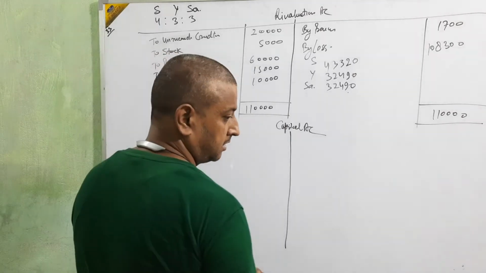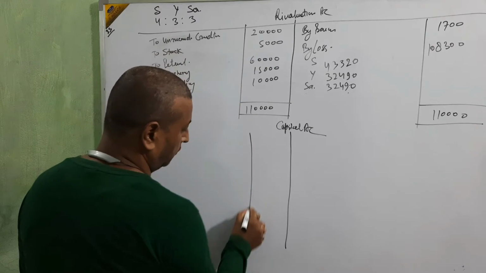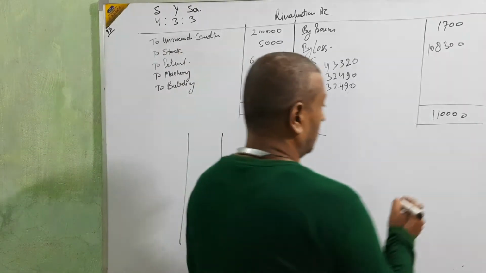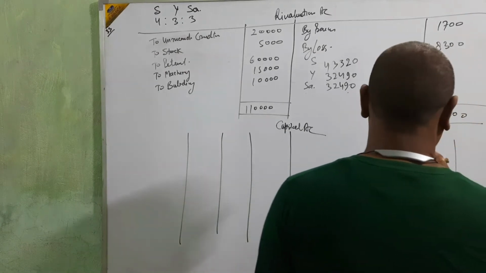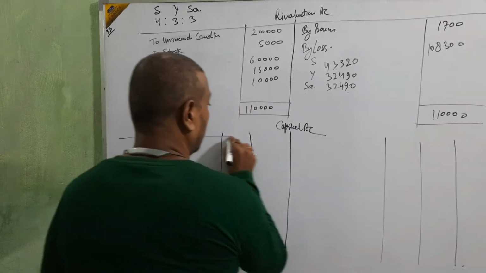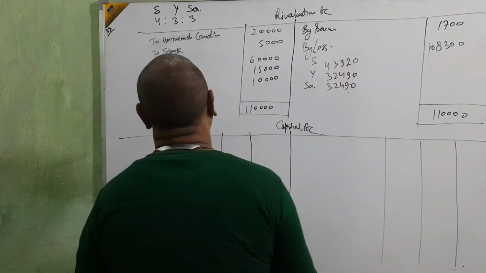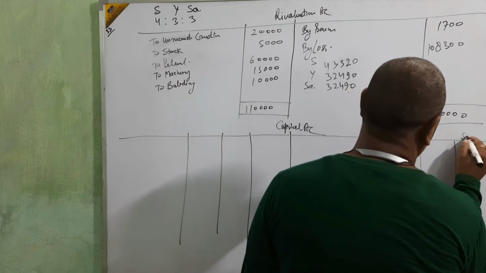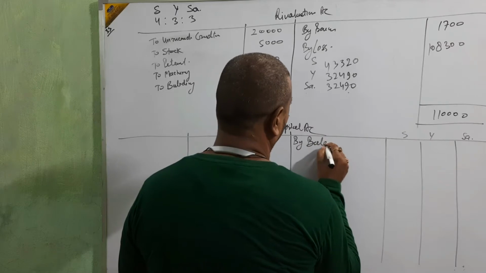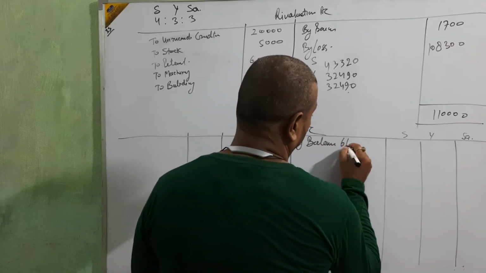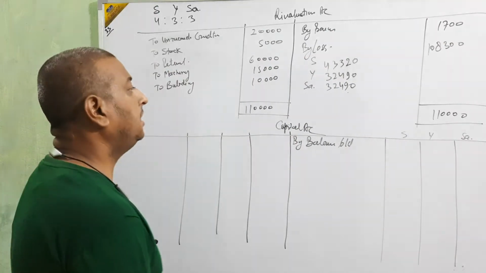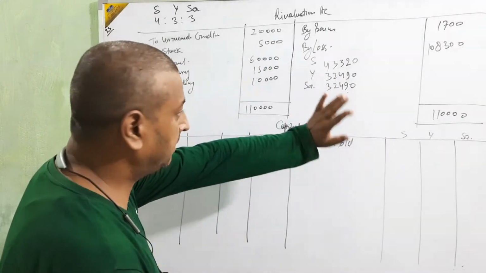Question number 35 is there? Okay. Then go for the capital account. In this capital account, we are going to show all the heads: S, Y, S, A. First, we are going to show by balance b/d. Okay, beta? By balance b/d.